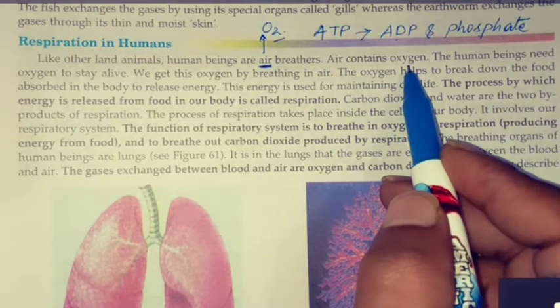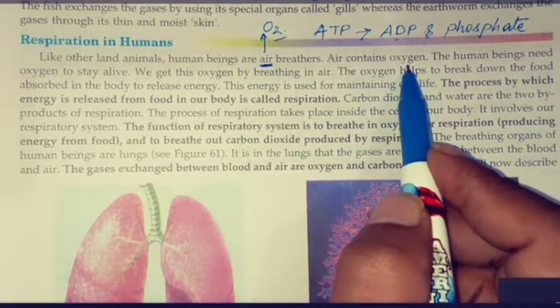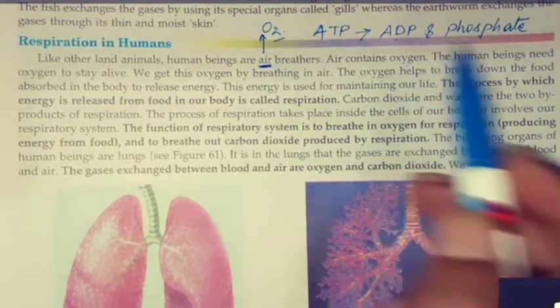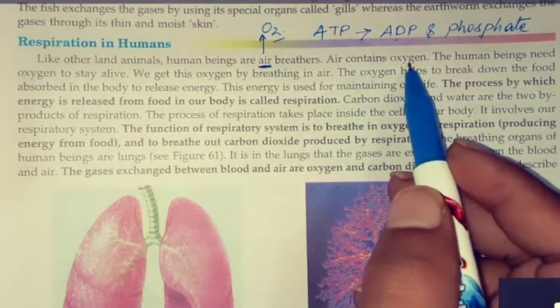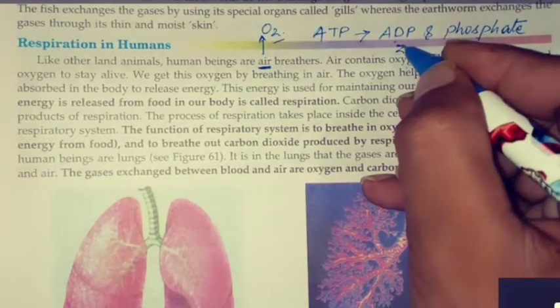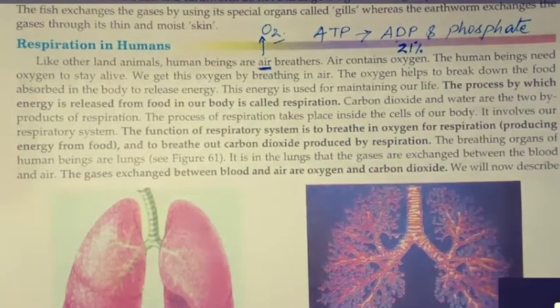How much percent of oxygen is there in the air? That is 21%.